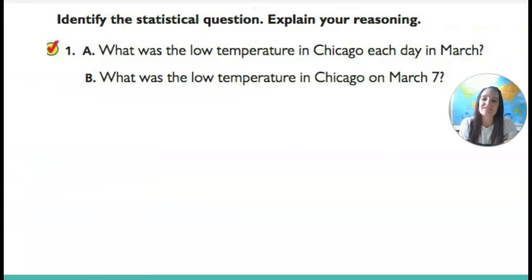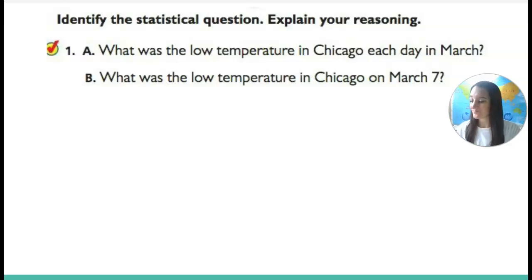Okay? All right, so let's do a couple more examples. One of these is a statistical question, one of them is not. The first question is, what was the low temperature in Chicago each day in March? And the second question is, what was the low temperature in Chicago on March 7th? One of them has one answer. One of them has 31 answers that probably vary.